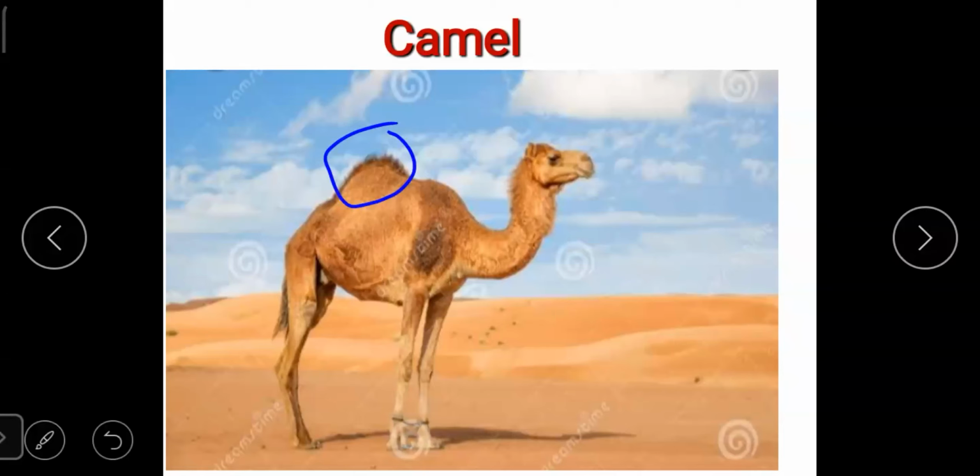Camels can be seen in desert area because they can live by drinking very less water also, and desert area doesn't get too much rainfall, so camels can survive in this area.